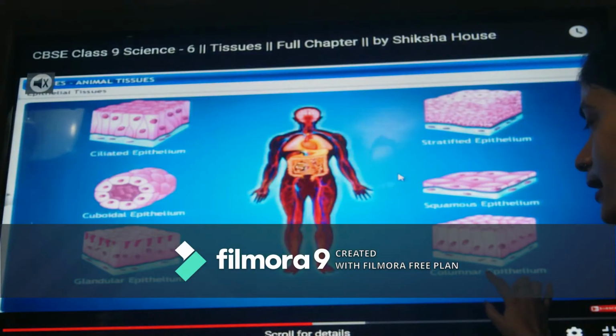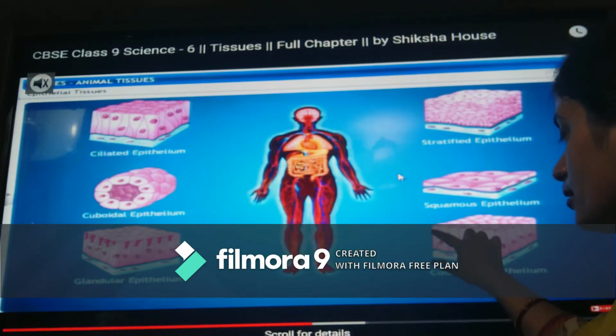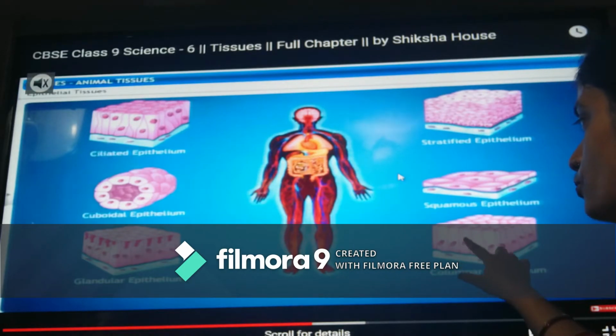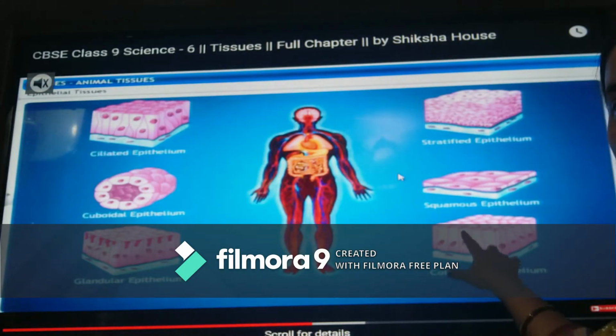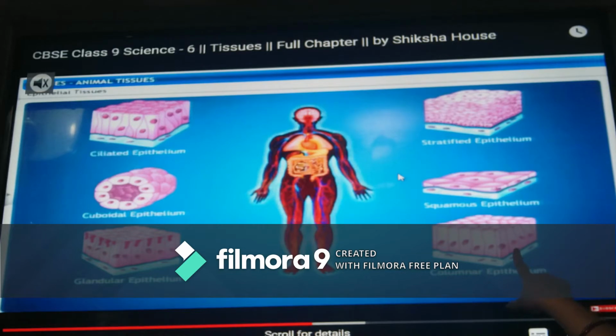Then columnar epithelium, what does it mean? It means the epithelial tissue which makes a column or row of cells. You can see here in columnar epithelium that the nucleus is found at the base.